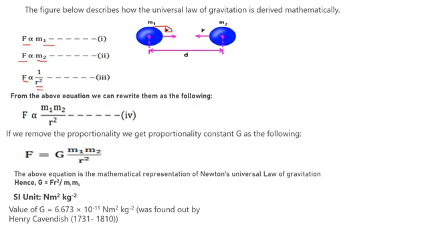When we join these equations, what you will find is that the force is proportional to the mass as well as the mass of the other object. So force is proportional to the product of the masses of the two objects, right? So the product is m1 into m2. I don't have to put a multiplication sign here.